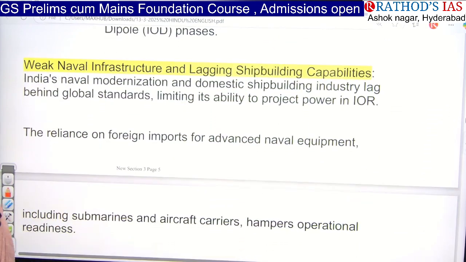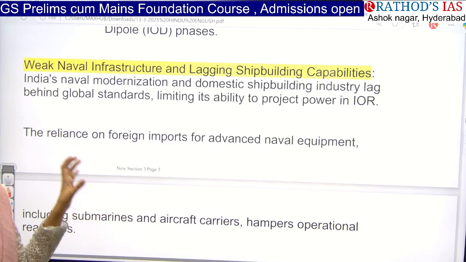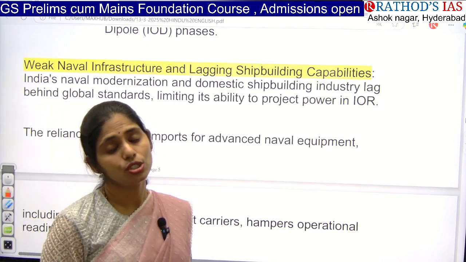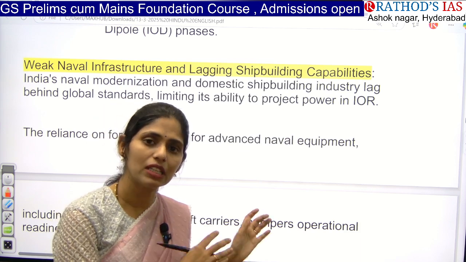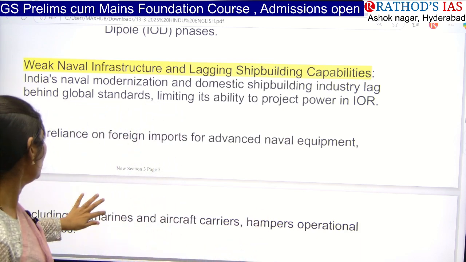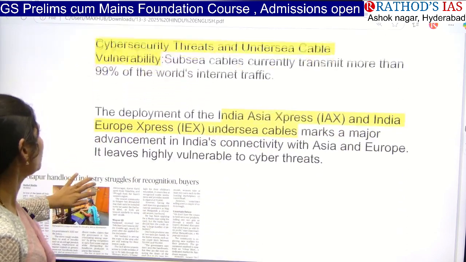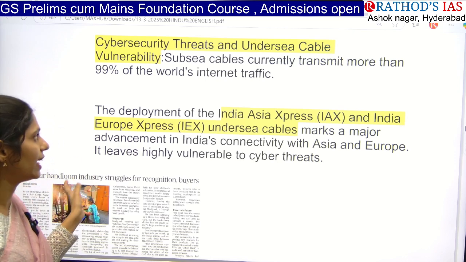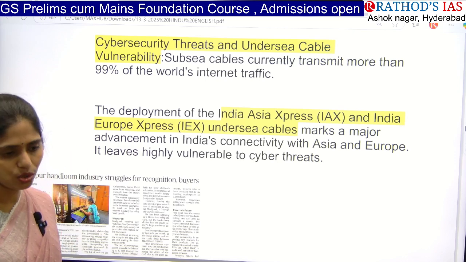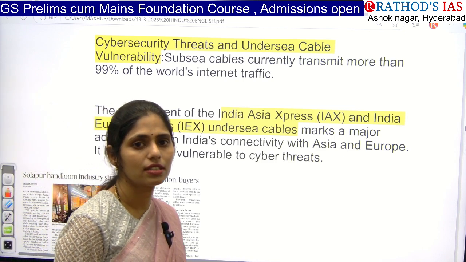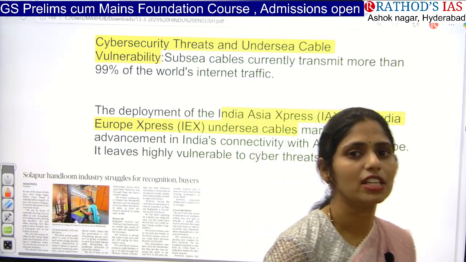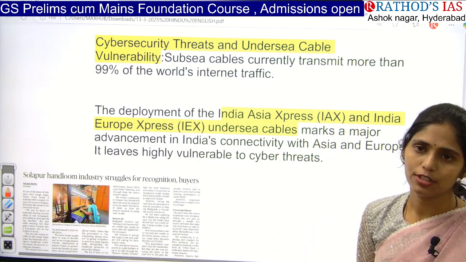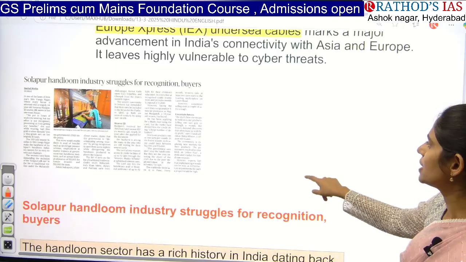And the next one here is we don't have proper naval infrastructure, and we don't have proper shipbuilding capabilities as compared to other countries. So it also undermines India's development in the shipbuilding industry. Okay, so all these things are there. And the next one is we are having lots of threats from cyber security and undersea cables. And nowadays you know that India is going for undersea cable systems, and with different countries we are also having memoranda of understanding for the improvement of these cables. So all these things you have to see. Clear? And now let us see the next article.